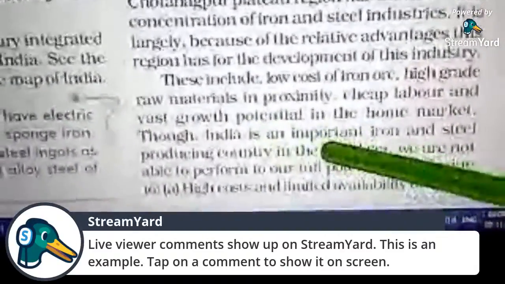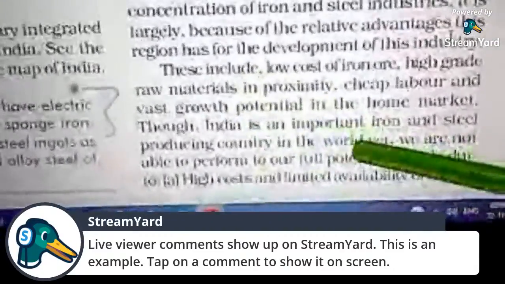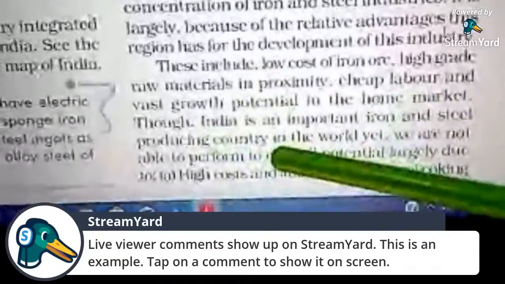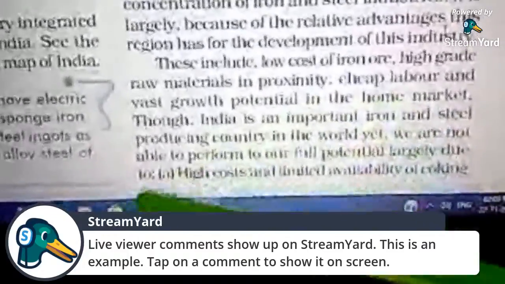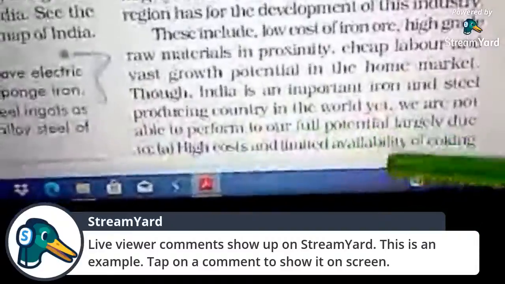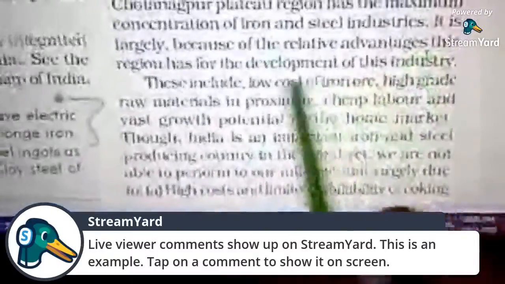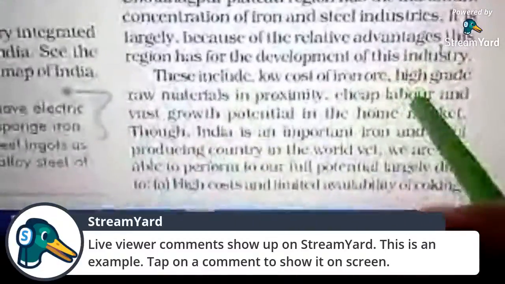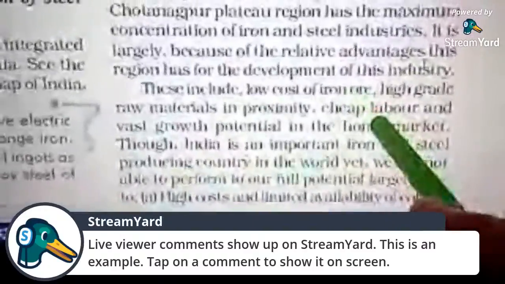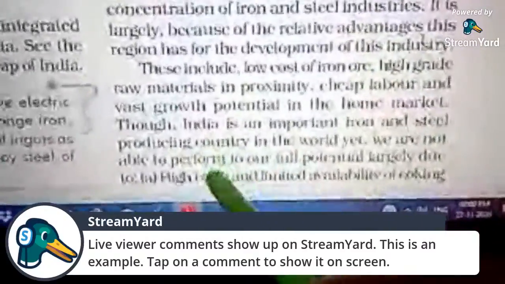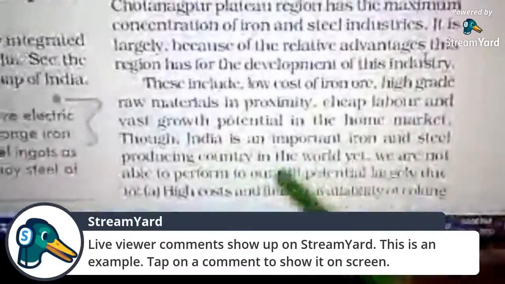Though India is an important iron and steel producing country in the world, yet we are not able to perform to our full potential. As you can see, these are the factors which help us to improve our industry, but there are some challenges faced by us. So what are the challenges?